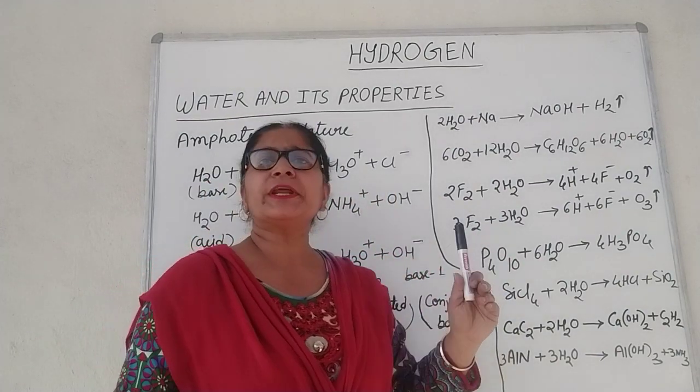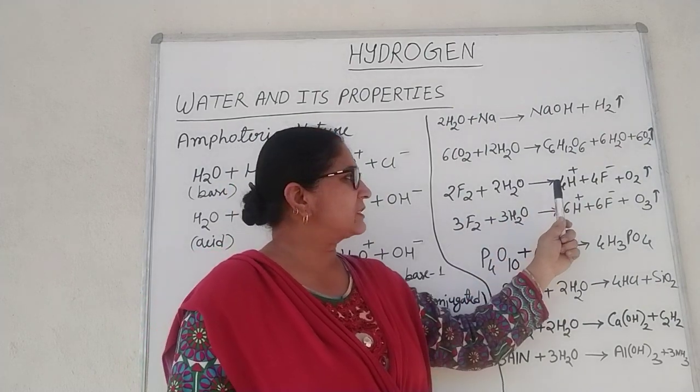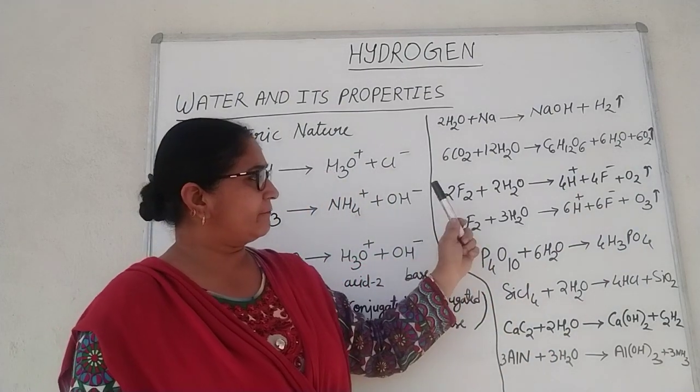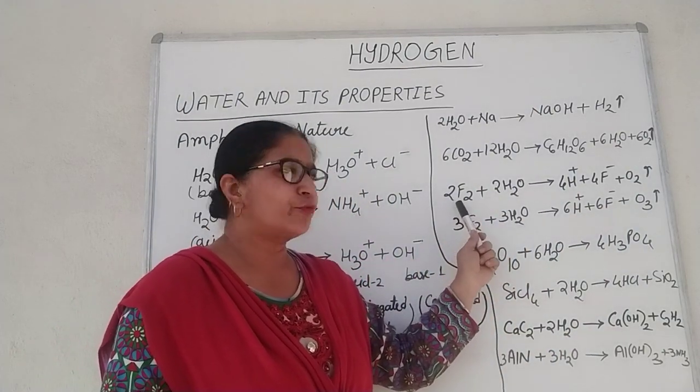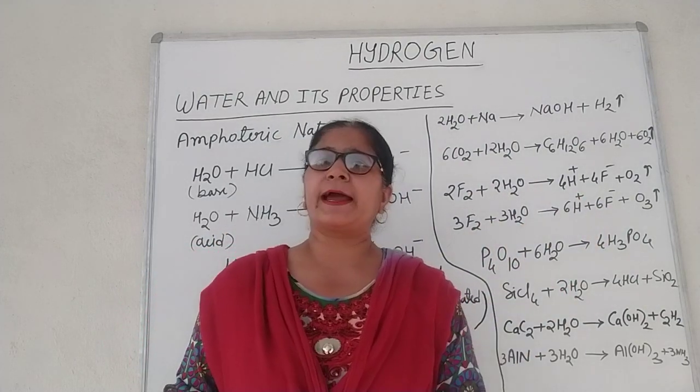It also reacts with fluorine gas to give oxygen and ozone. Let's see carefully: when water reacts with fluorine, water gives oxygen and ozone.